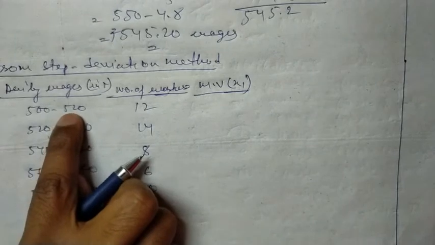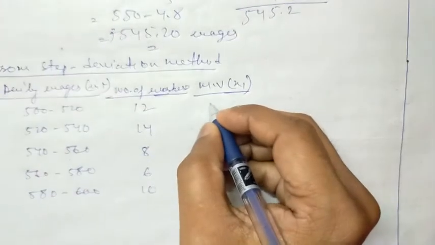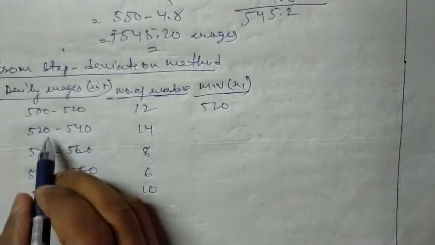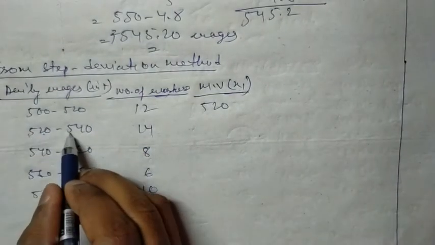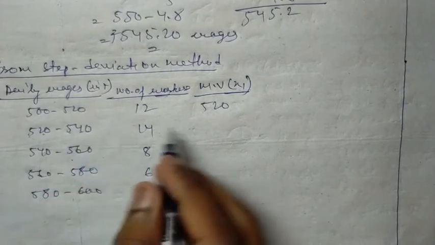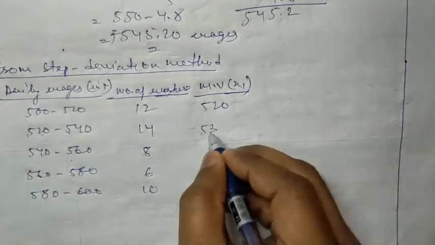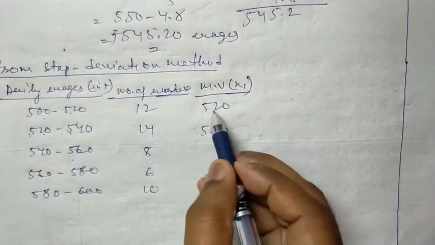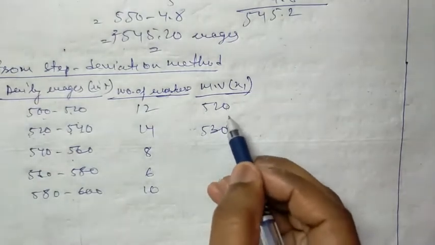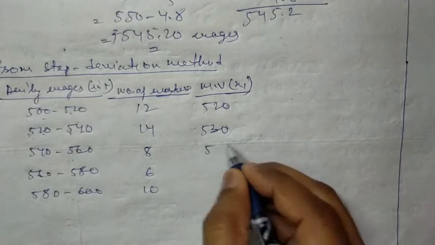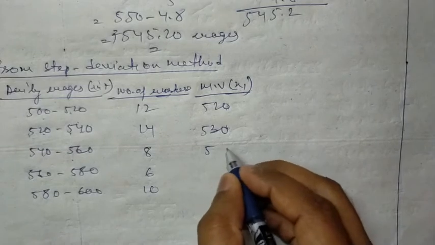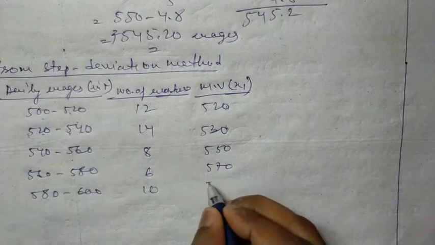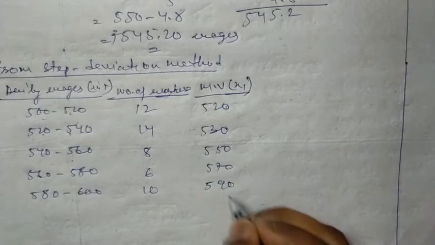500 plus 520 divided by 2, it will be 520. Here again, 520 plus 540 divided by 2 will get 530, as I have shown you how to find out the mid value. What is the gap between these numbers? 20. So you have to add 20 to each value. Here it will be 500, 550, 570 and 590.